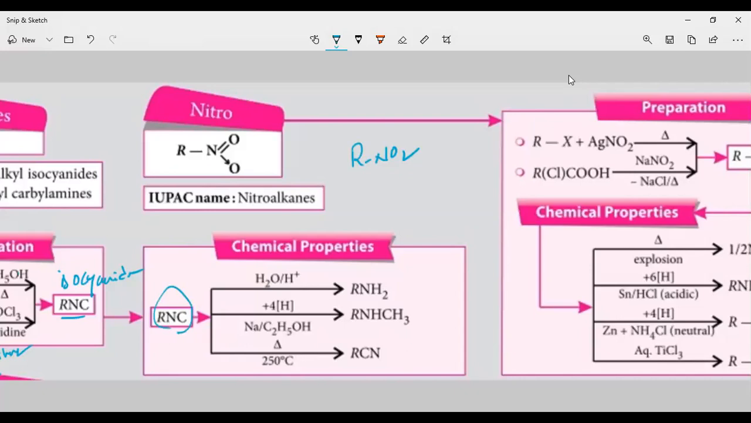Just a minute. So this is the chemical properties of the isocyanate. Okay, nitro compounds, nitro compound preparation is here. Okay. Chemical properties of isocyanate.